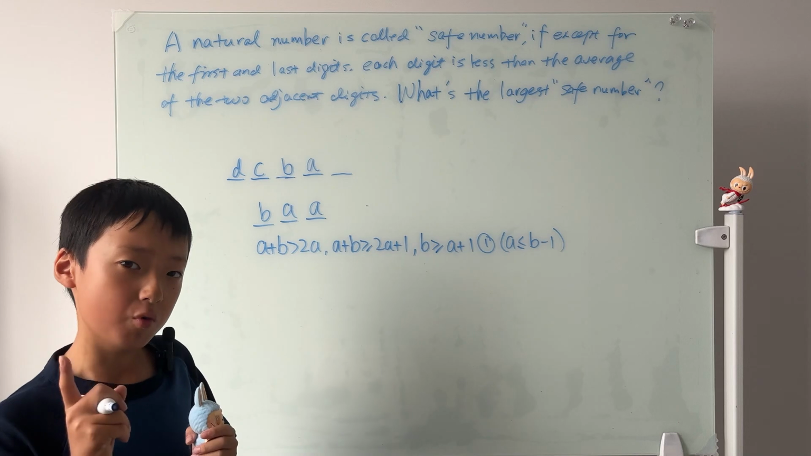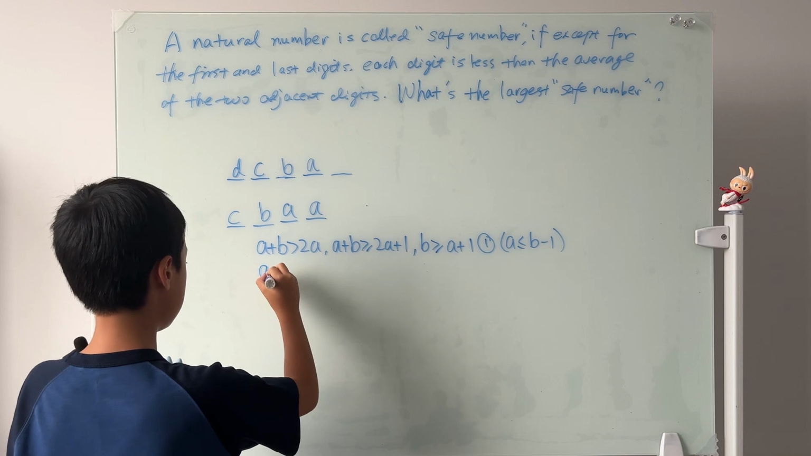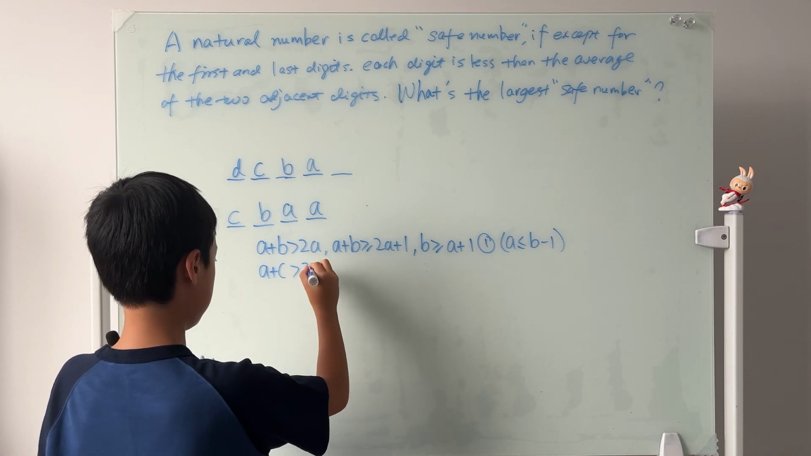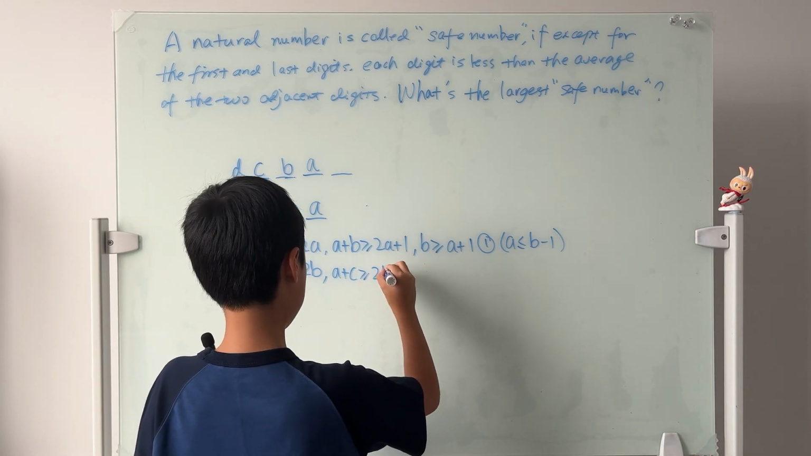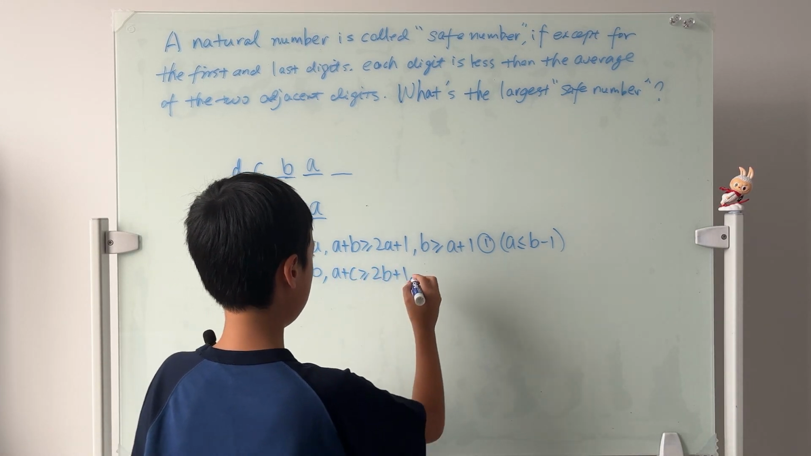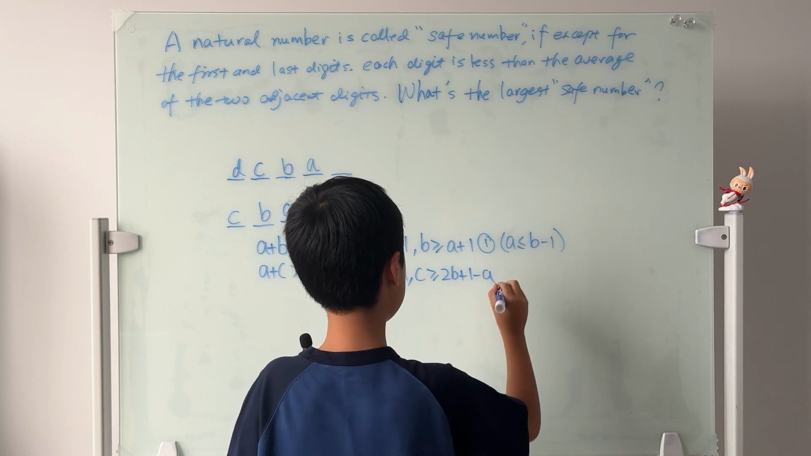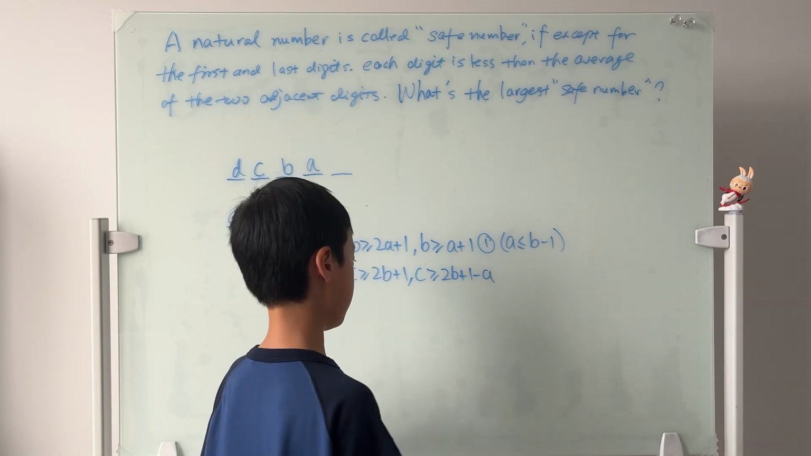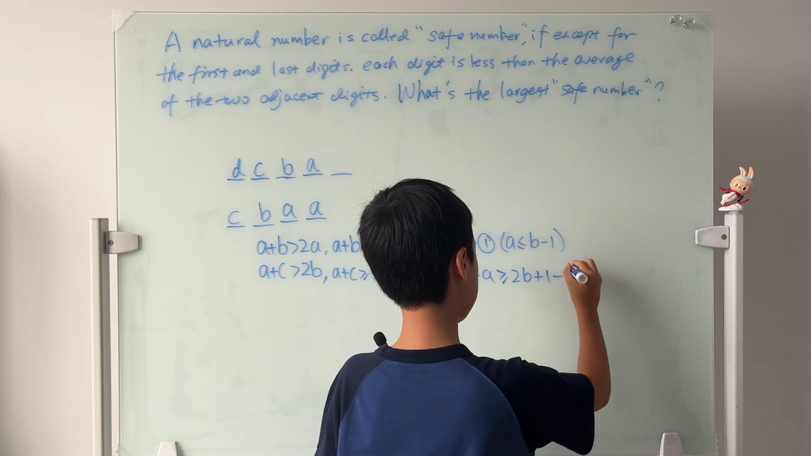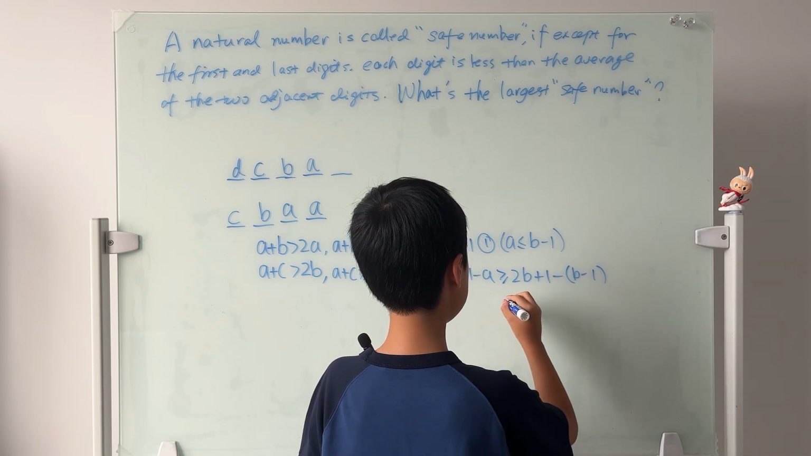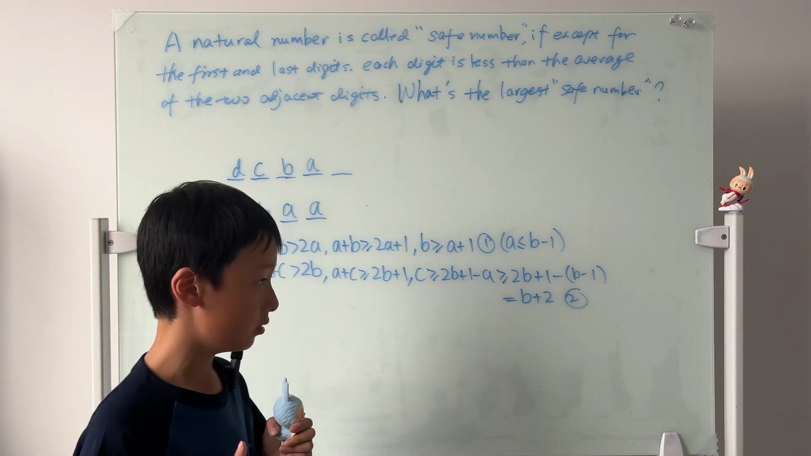Okay, let's do one more. C. Using the same logic, we know that A plus C is greater than 2B. So A plus C is greater than or equal to 2B plus 1. So C is greater than or equal to 2B plus 1 minus A. And A is less than or equal to B minus 1. So this whole thing is greater than or equal to 2B plus 1 minus bracket B minus 1. And this is equal to B plus 2. Look, it's the same pattern.